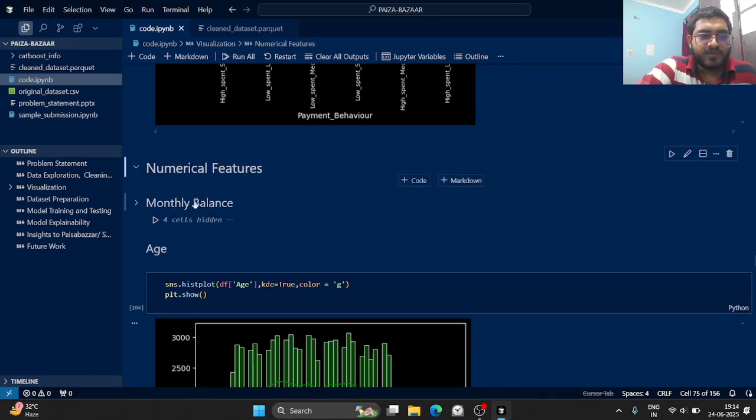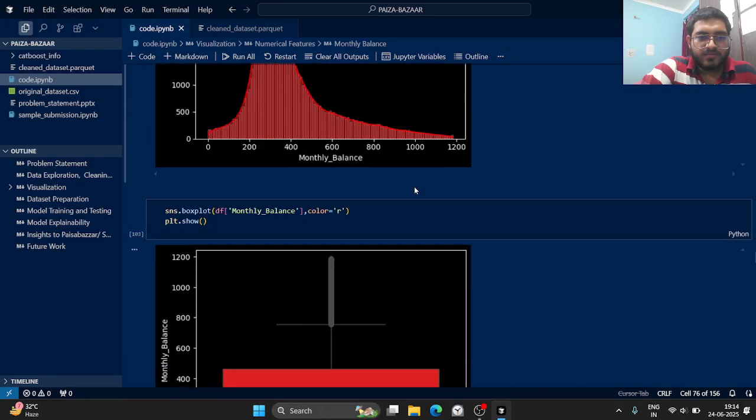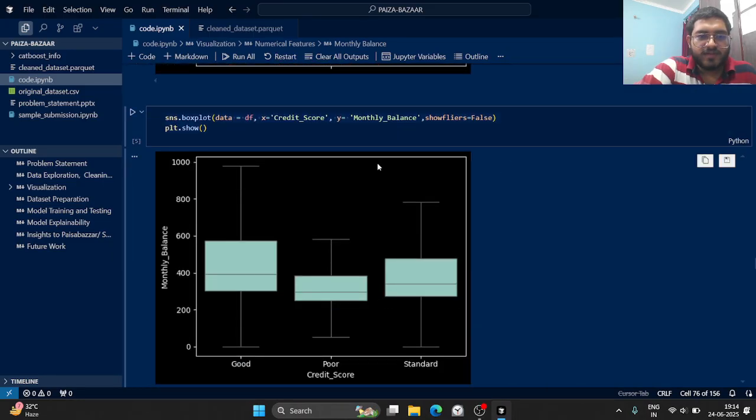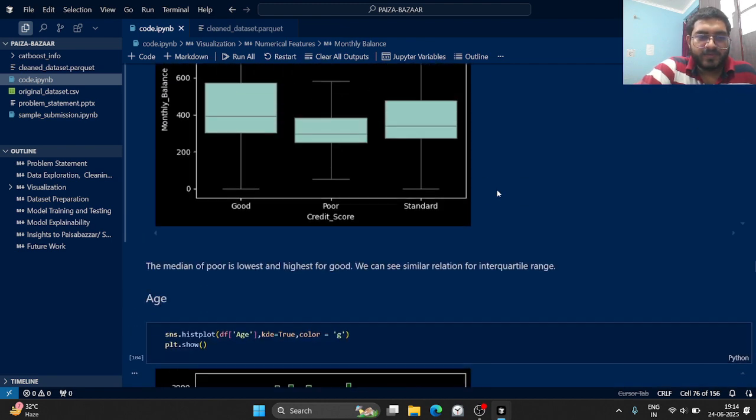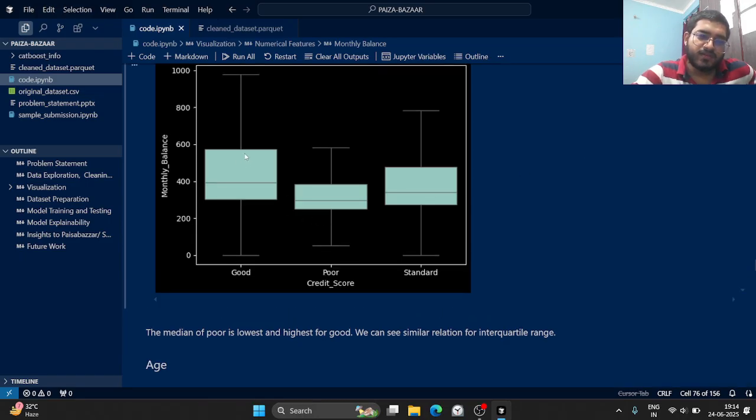So now we can move to manual features. We have monthly balance. I did a box plot for that, versus monthly balance. If you look at this, the median of the monthly balance of our customers is lowest for the poor, then standard, and then highest for the good. This is expected. Also, if you look at the interquartile range, it is highest for the good credit score.